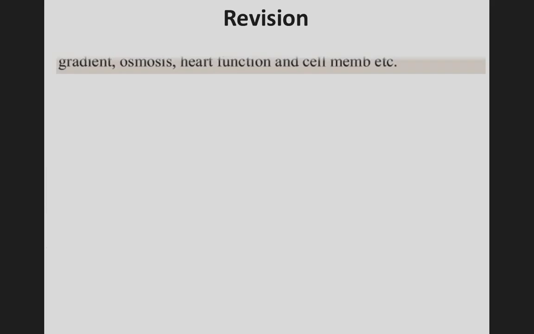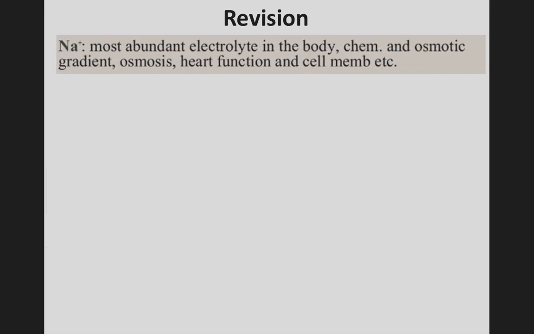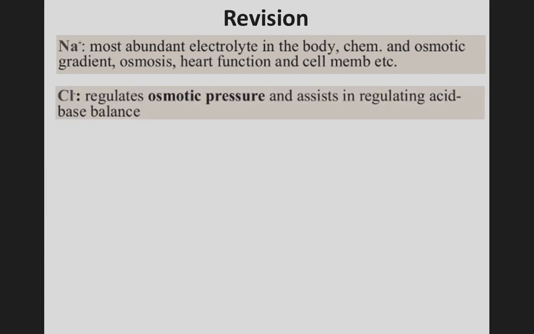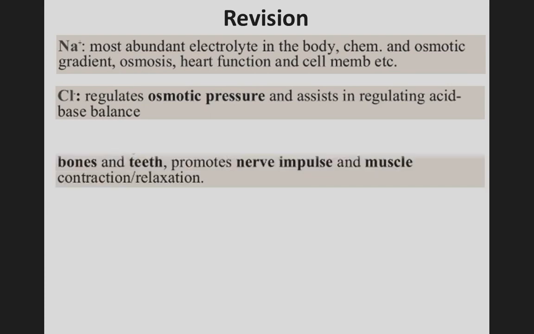Then revision. Sodium ion is the most abundant electrolyte in the body and it regulates osmotic gradient, osmosis, heart function and cell membrane. Chlorine regulates osmotic pressure and assists in regulating acid-base balance.